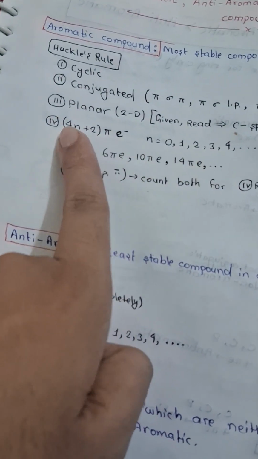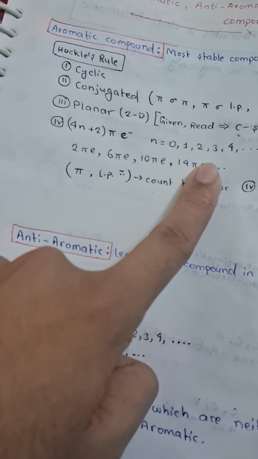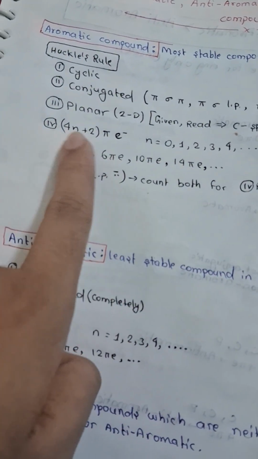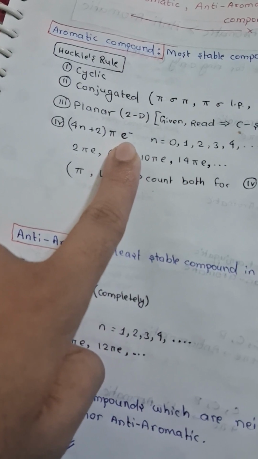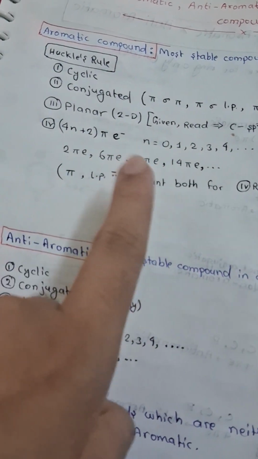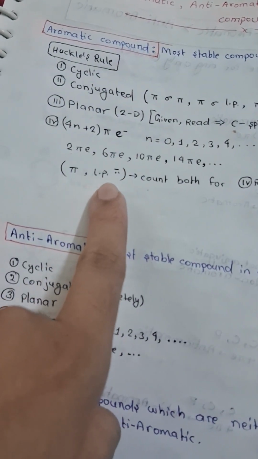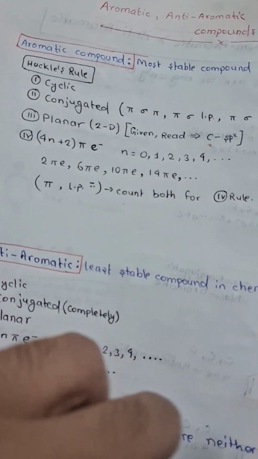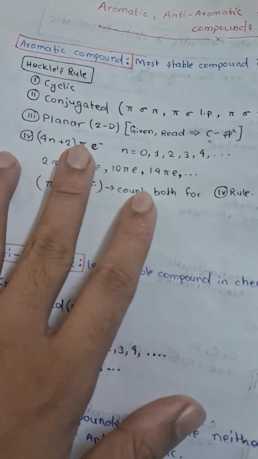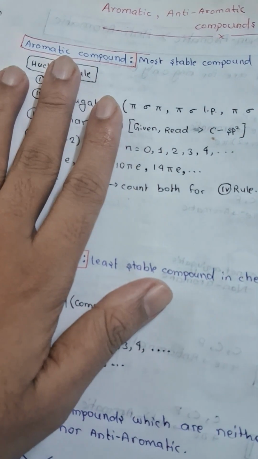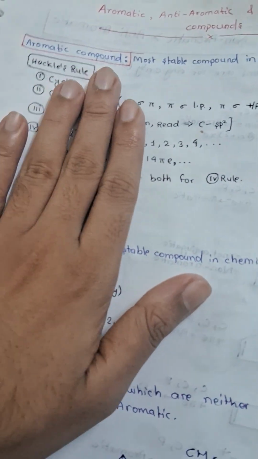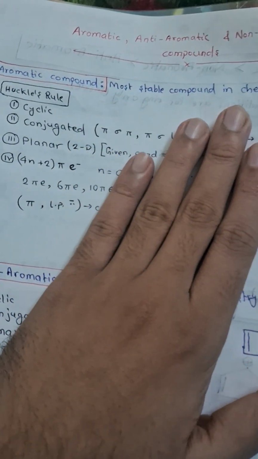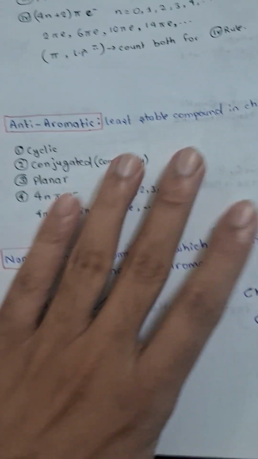If you put 3, 12 plus 2, 14 pi electrons. So for 4n plus 2 pi electrons, you should check the number of pi electrons plus lone pair electrons in the ring. If it satisfies this formula, then the compound is aromatic. So aromatic is the most stable compound in chemistry.